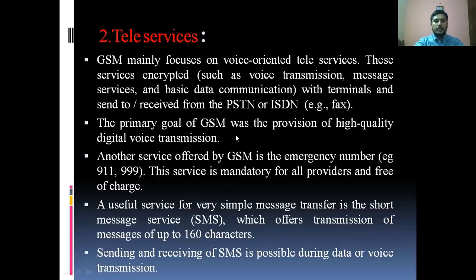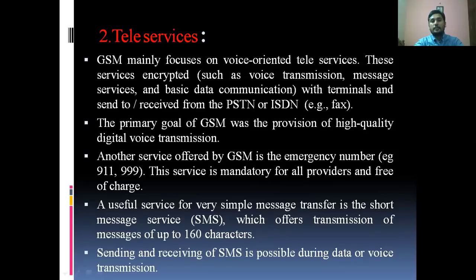So coming to the teleservices, which is the most important one. This is the second service provided by GSM. GSM mainly focuses on voice-oriented teleservices. In the beginning, GSM mainly focused on voice-oriented teleservices.